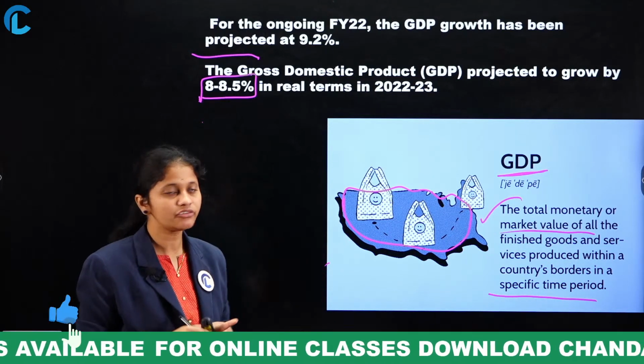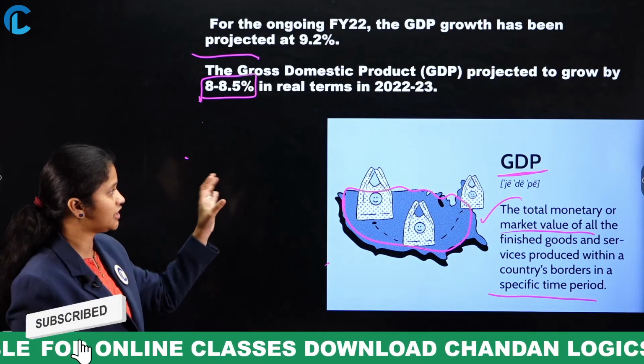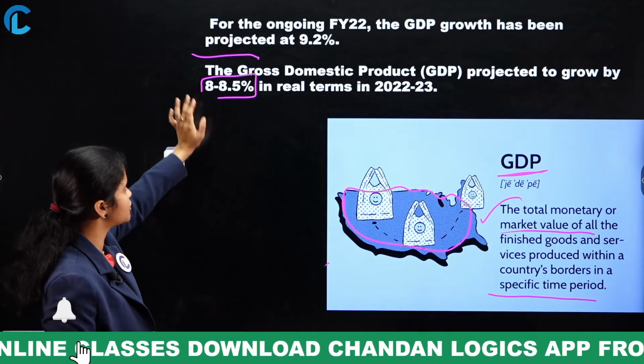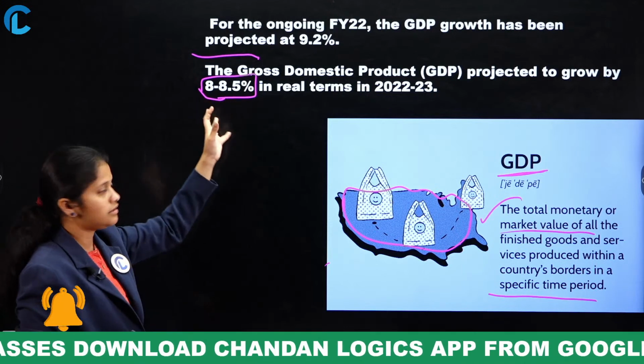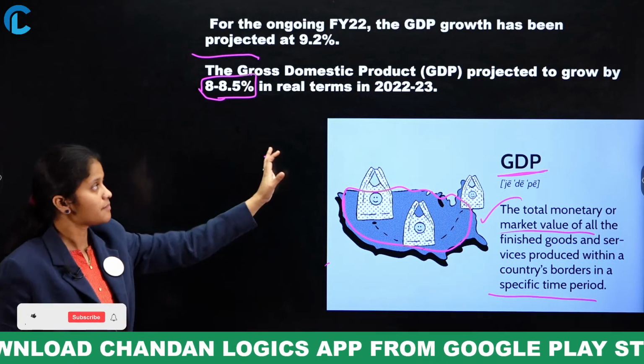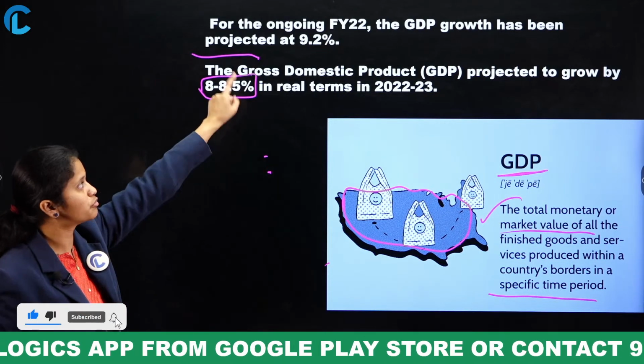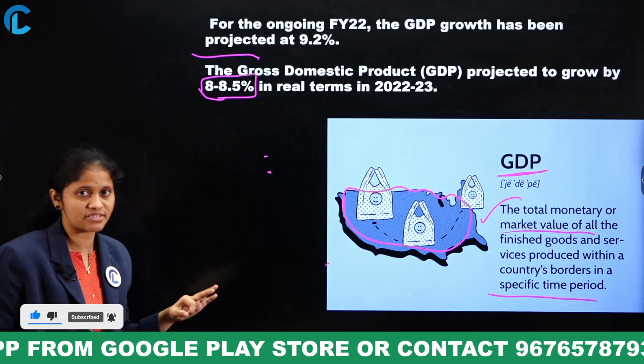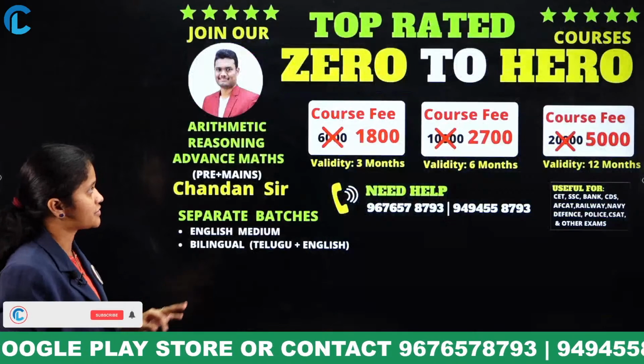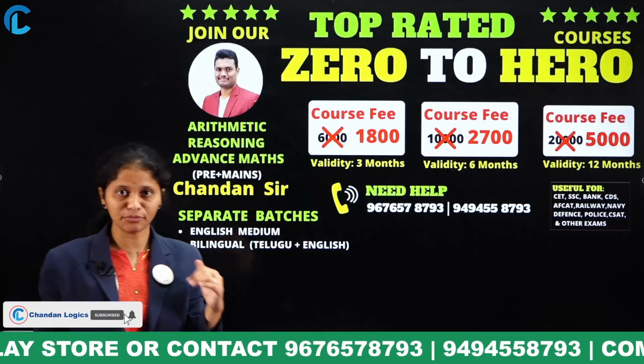That is known as gross domestic product. Are you clear now? So here the GDP of India is expected to grow, projected to grow by 8 to 8.5 percent. And for the previous year, the ongoing 2022, the GDP growth was projected at 9.2 percent. Okay now? Next.